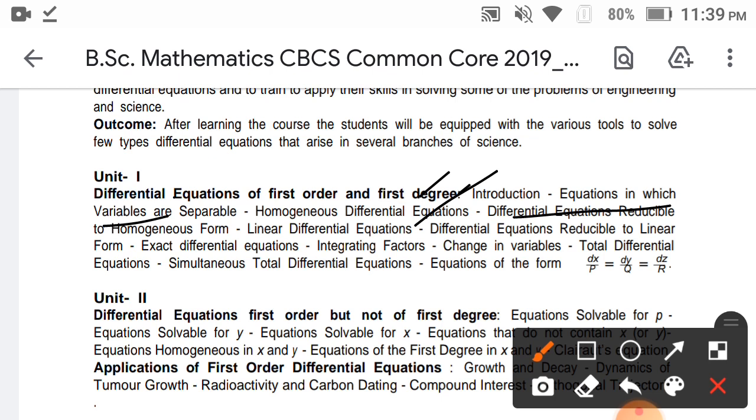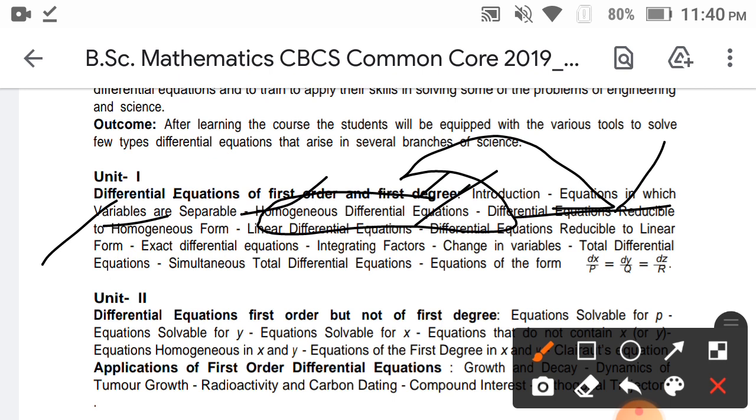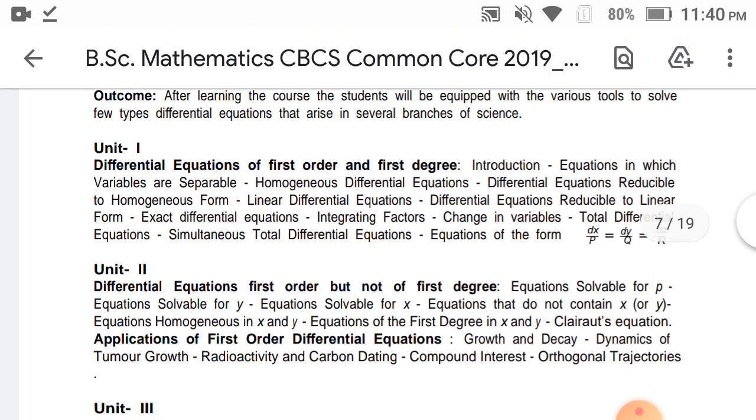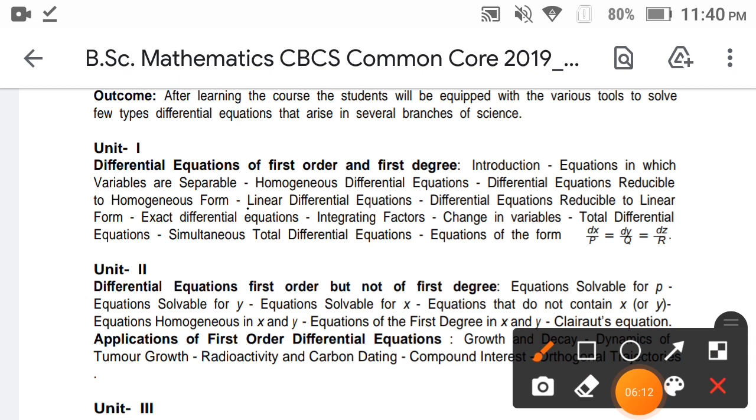Reducible to homogeneous, and already in the homogeneous differential equations we reduce, that is nothing but non-homogeneous differential equations. The first is homogeneous differential equations, and the second is nothing but non-homogeneous differential equations. And the third topic is linear differential equations. Linear differential equations is nothing but the formation in linear form.